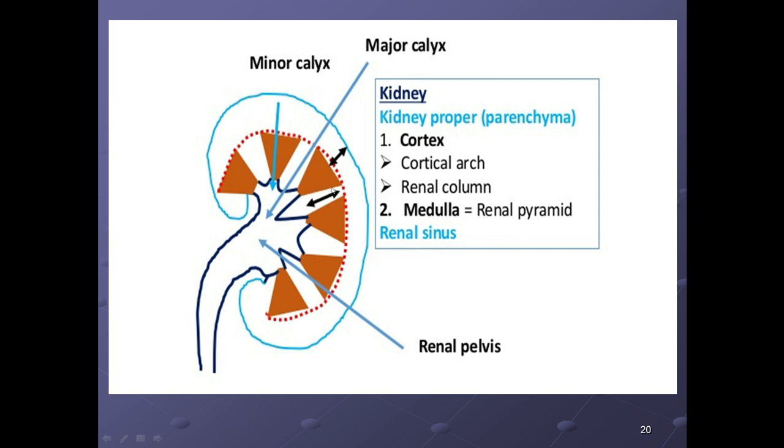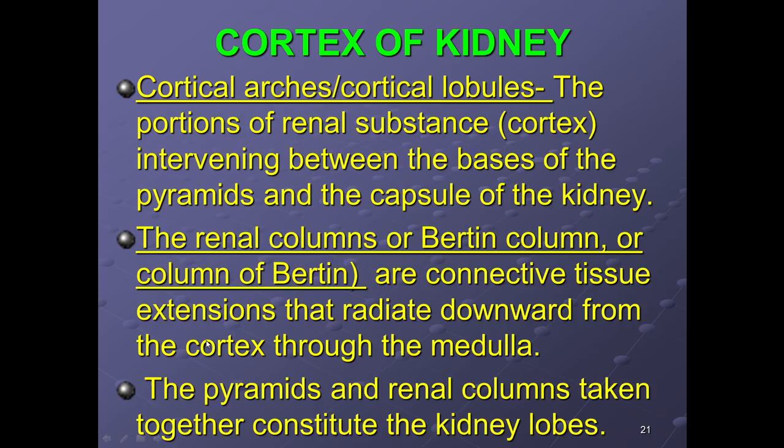They constitute the pyramids, triangular in shape, and these are the minor calyces which surround the apex of the pyramid, and two or three minor calyces join to form the major calyx. This area is the renal pelvis, which forms the ureter. Hope it's clear to you.